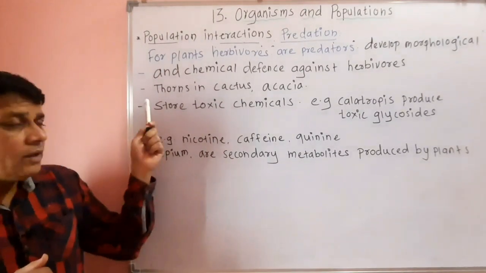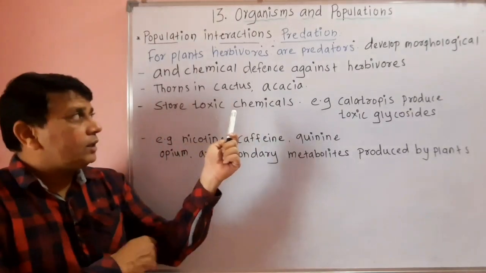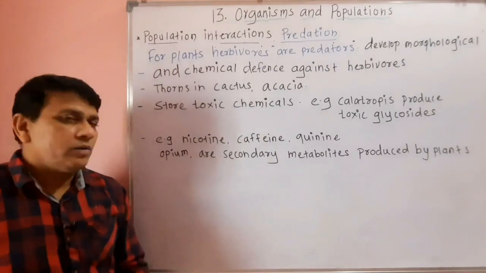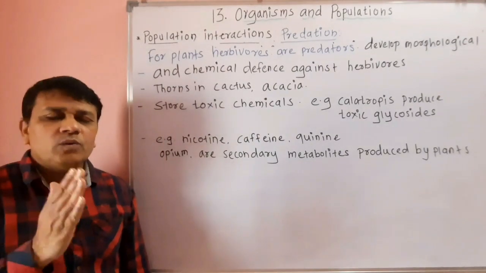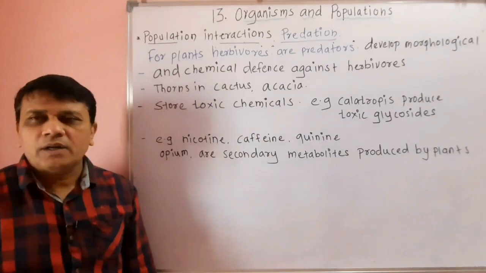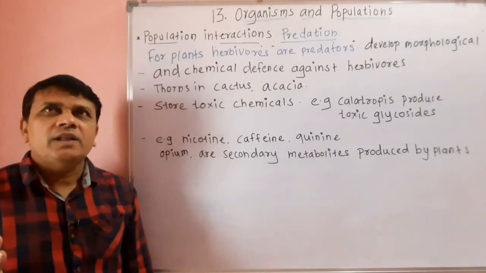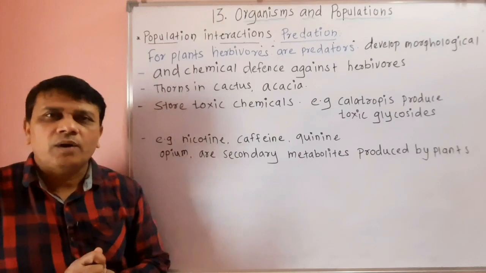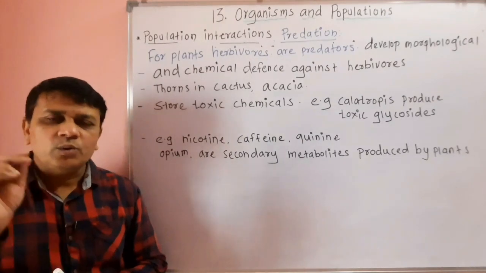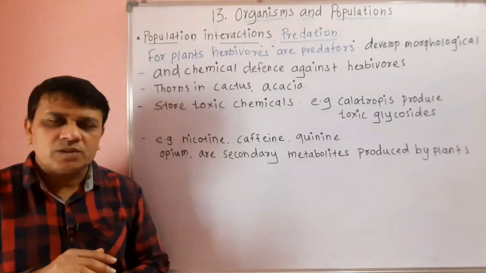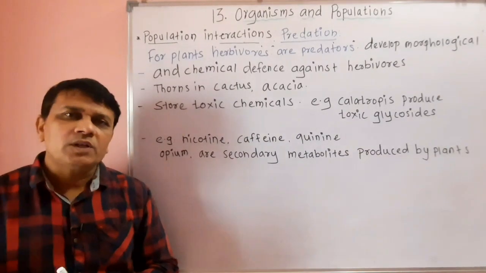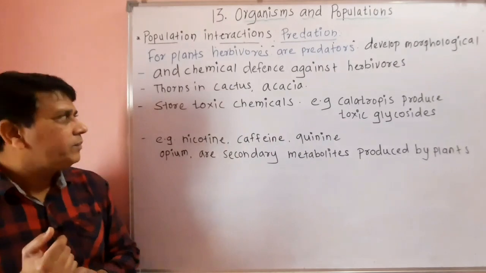Some morphological defense mechanisms include thorns. You know that thorns are developed in certain cactus plants. Then they are developed in plants like acacia, or in Marathi it is called babul. So due to the presence of these thorns, these plants are protected from the herbivorous or grazing animals.